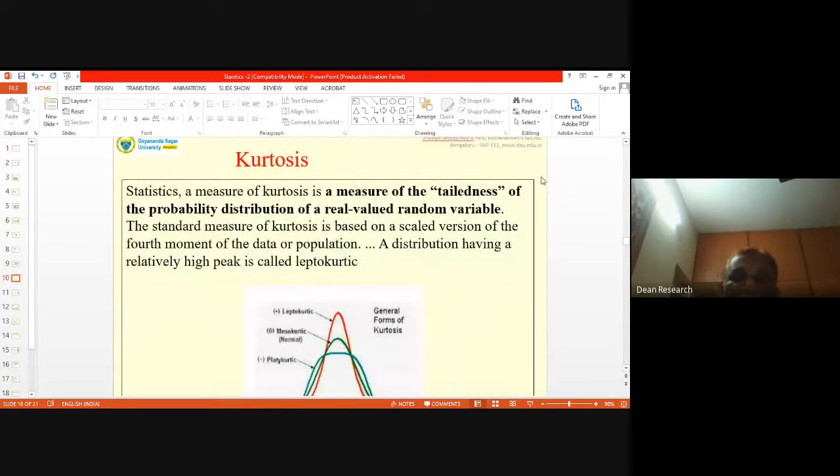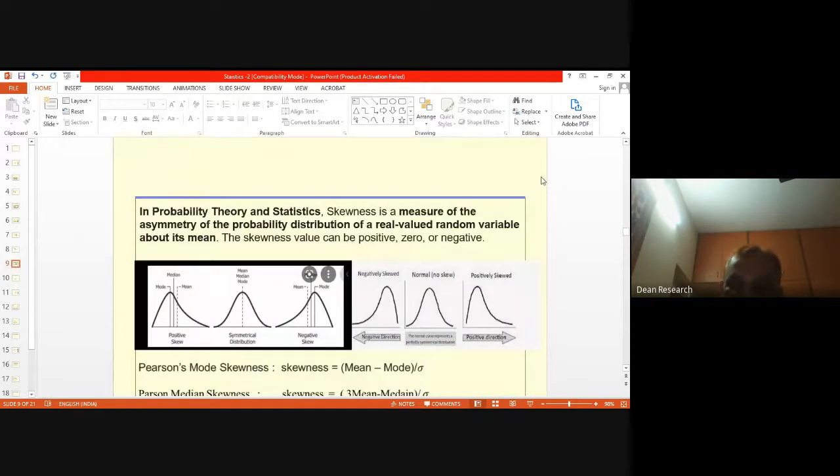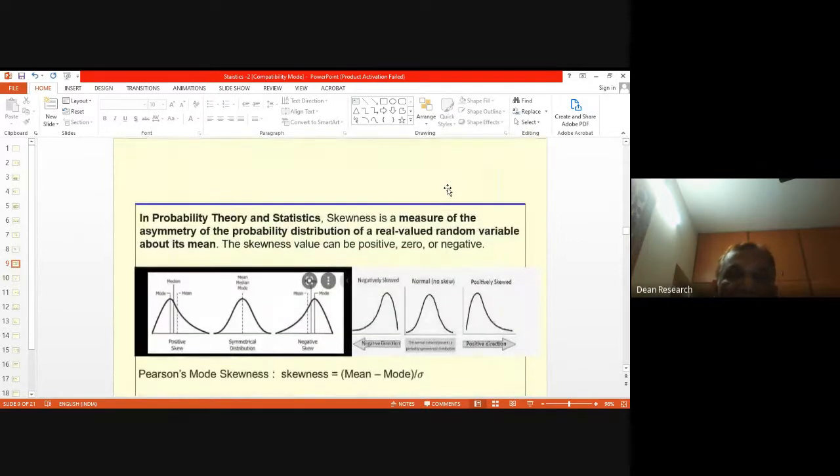Now, a little bit about skewness and kurtosis. I'm not giving it in detail. I will give only some measures of checking whether the distribution is skewed vis-a-vis the symmetric curve, the normal distribution or bell curve.